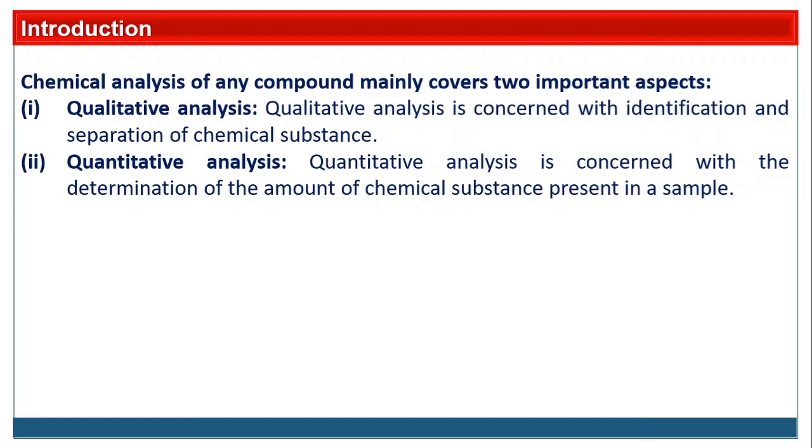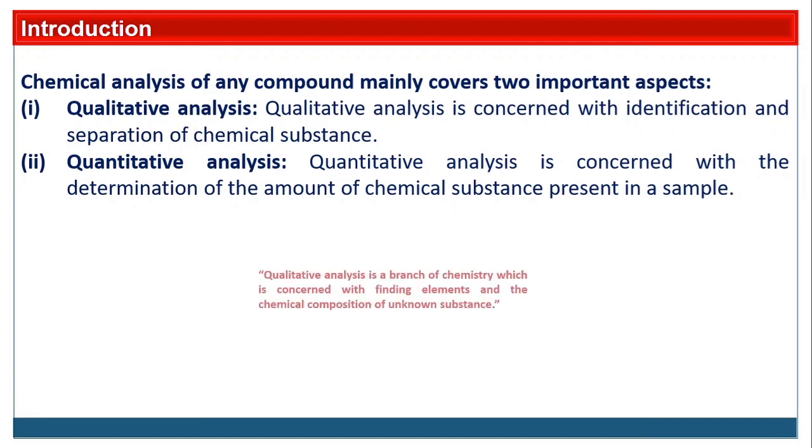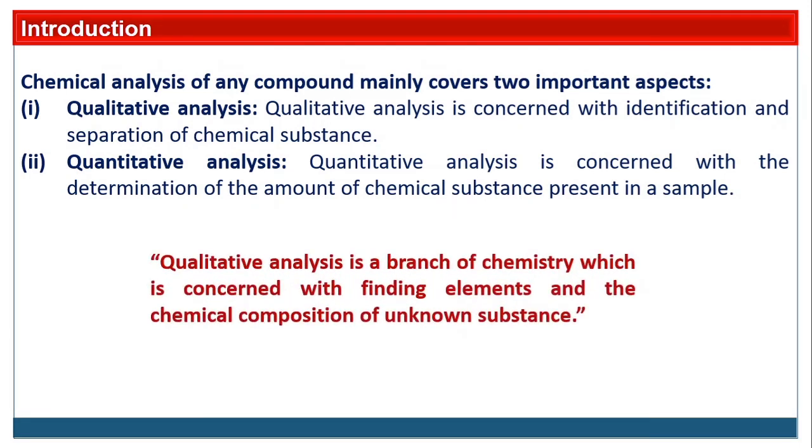Qualitative analysis is concerned with the identification and separation of the chemical substance. It mainly deals with the composition of the sample: what components are present in the sample? While quantitative analysis is concerned with the determination of the amount of chemical substance present in the sample. Our chapter is qualitative analysis, organic qualitative analysis.